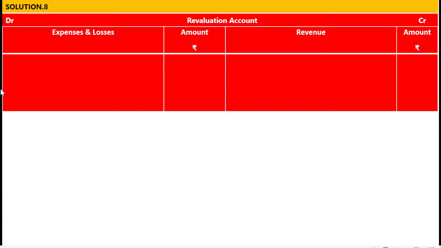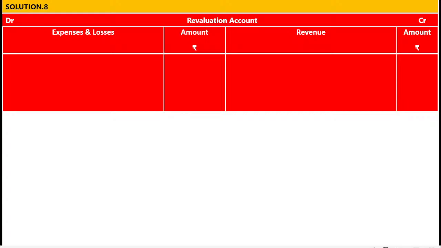Now, what is a simple rule? If there is increase in the PDD, write on the debit side of the revaluation account. If there is a decrease in the PDD, write on the credit side of the revaluation account. Now in our question, in this concept number 8, 1,000 PDD became 800. There is a decrease in the PDD. That's why we should write on the credit side.